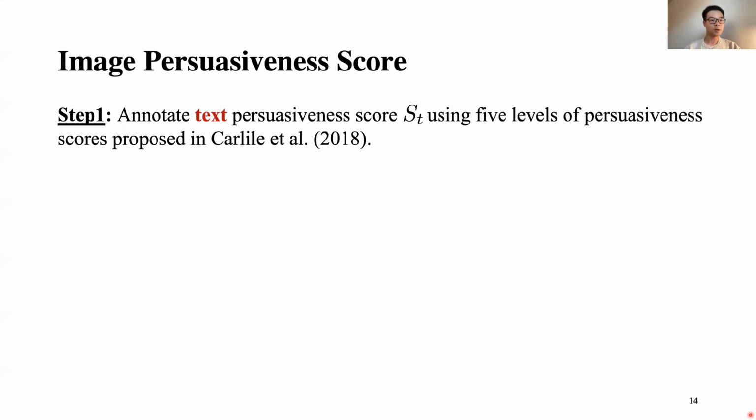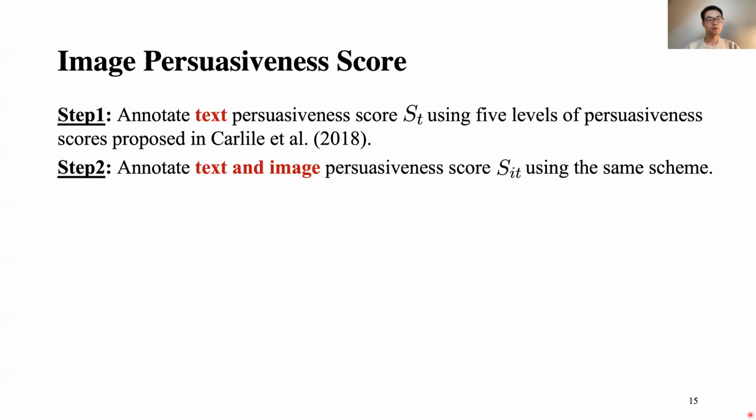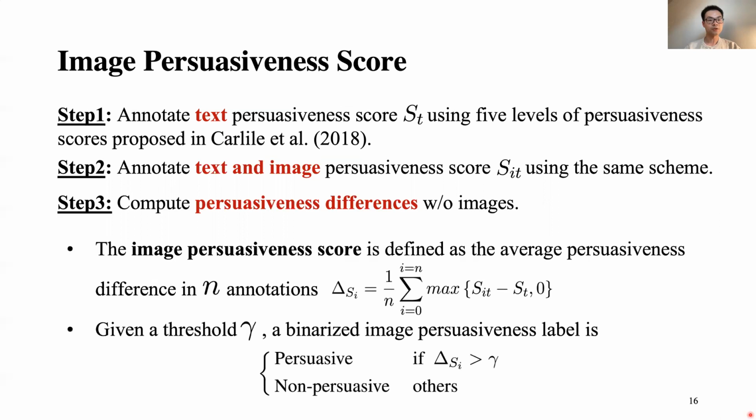So we have the second dimension that measures the image persuasiveness score. It has three steps. The first step is to annotate the text persuasiveness score ST using the 5 levels of persuasiveness score proposed in Carter's work. The second step is to annotate the text and image persuasiveness score SIT using the same scheme. The third step is to compute the persuasiveness difference with and without images.